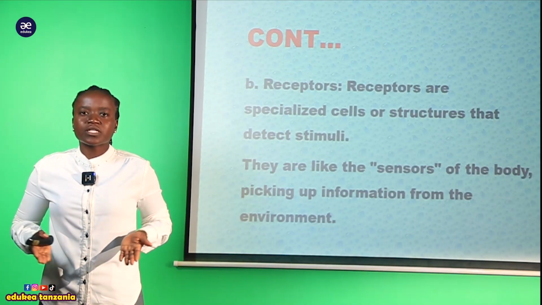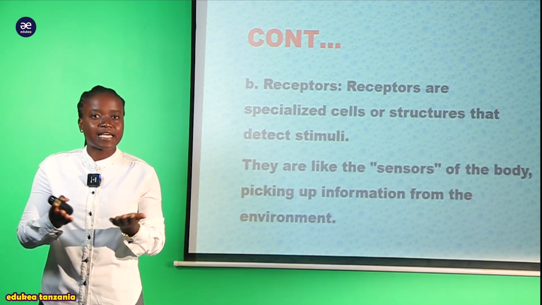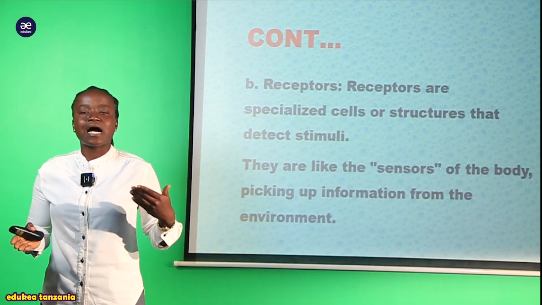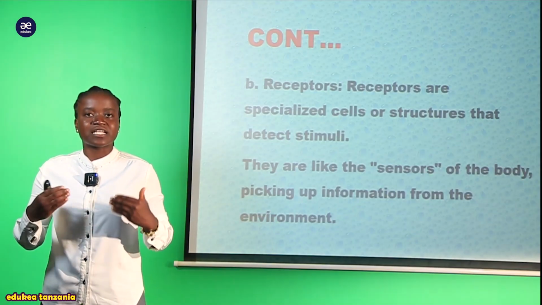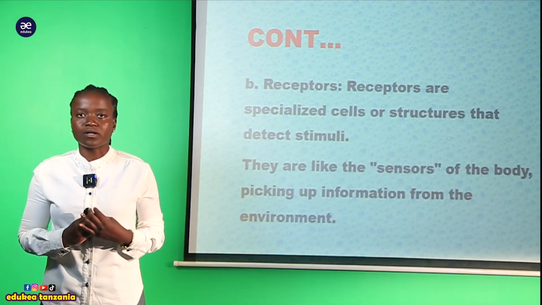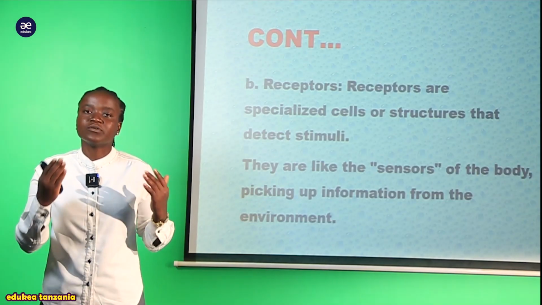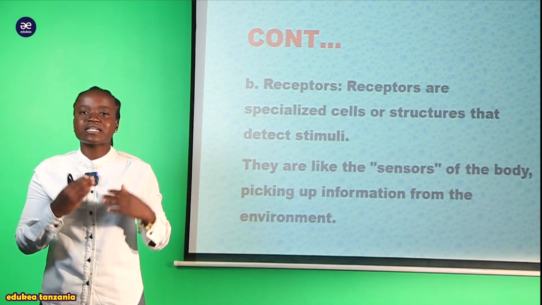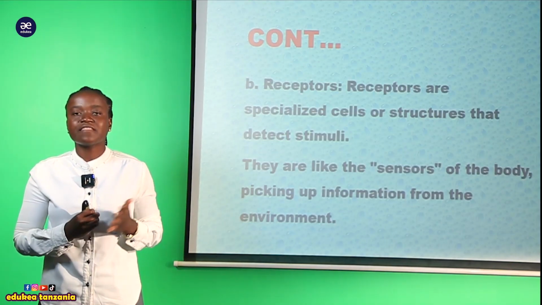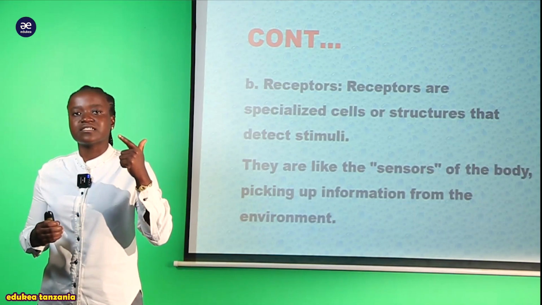Kile kitu ambacho kinachukua information, kwa maana kwamba inachukua mabadiliko yote yanayotokea katika environment, ndiyo ambayo tunaita receptor. You can say that the receptors are all sensory organs that are found within an organism. What kind of sense organ are we talking about? We are talking about an ear, eyes, tongue, the skin. All of those are sensory organs and they are receptors. Their function is to detect stimulus.